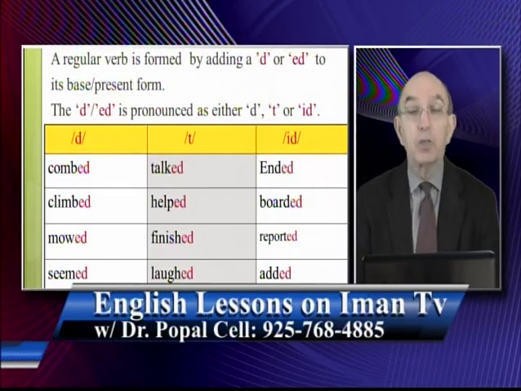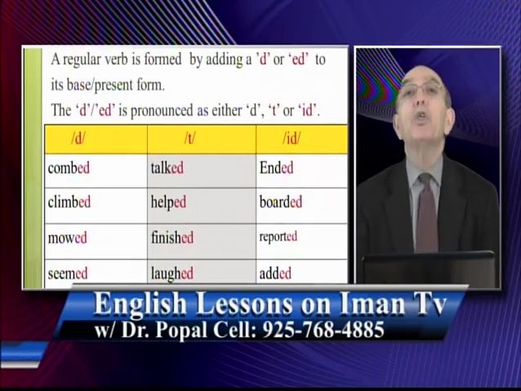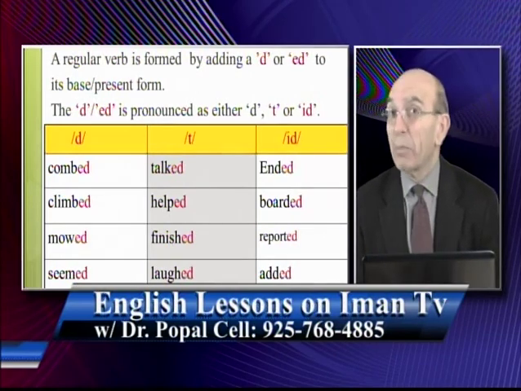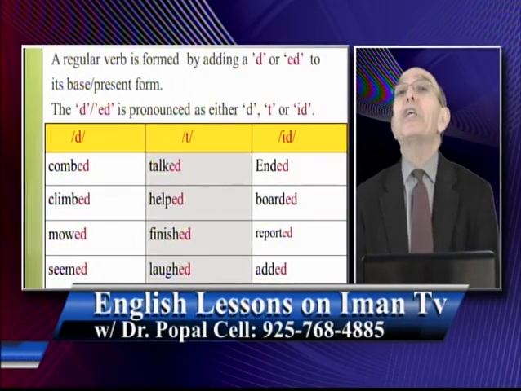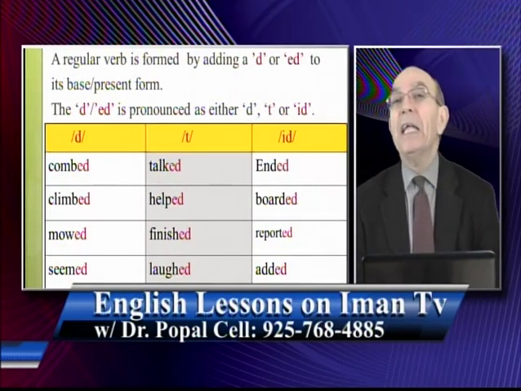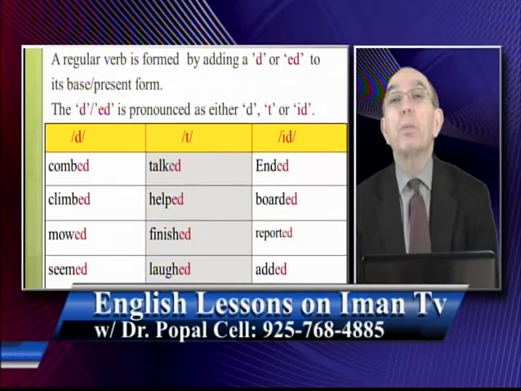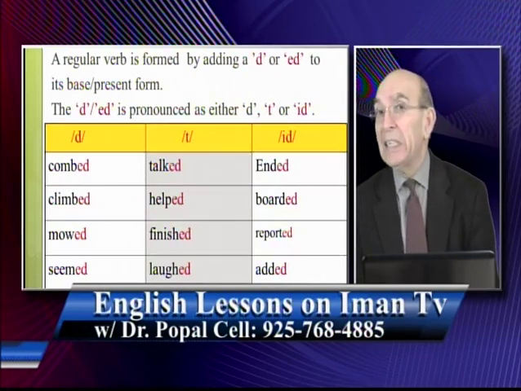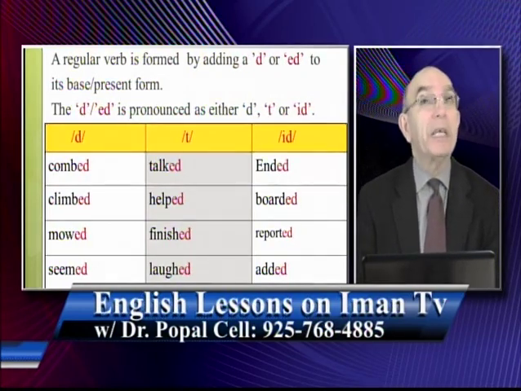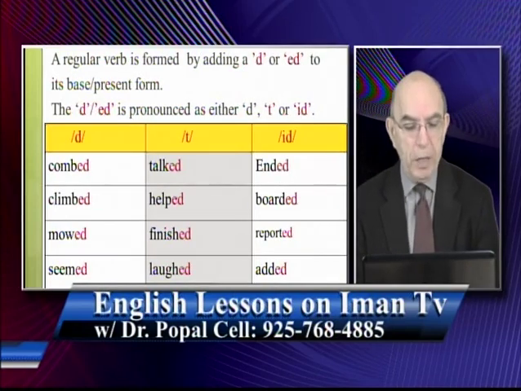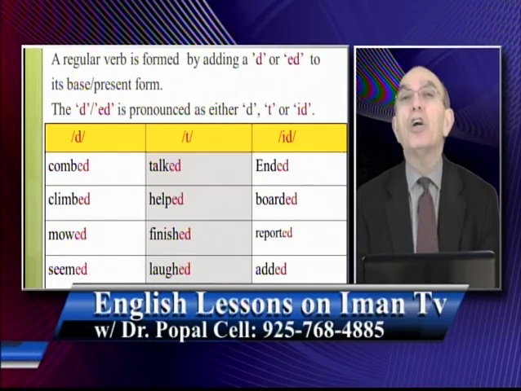Okay? So the regular verbs are the verbs that, when you use them in the past tense, you use D or ED systematically. So there is a rule, there is regulation. But I also said that when you add this D or ED, the pronunciation is not always D, depending on the ending of the word. It could be D, it could be T, it could be id. There are examples that we went over many times, but I'm just reminding you.